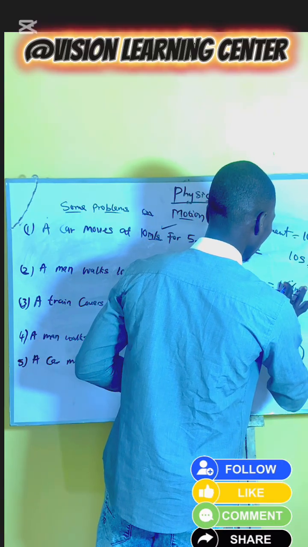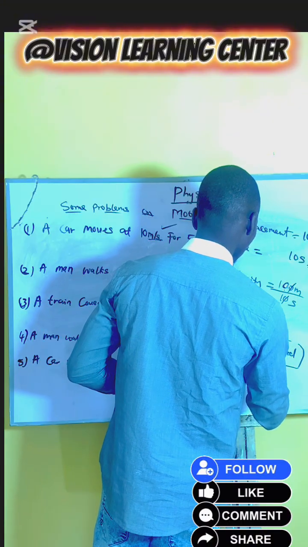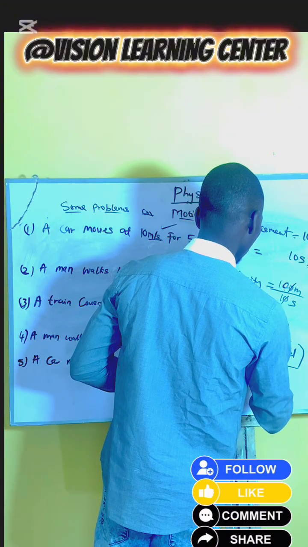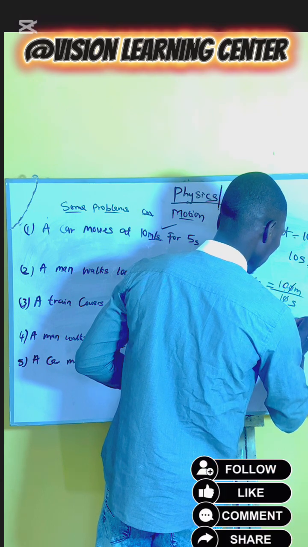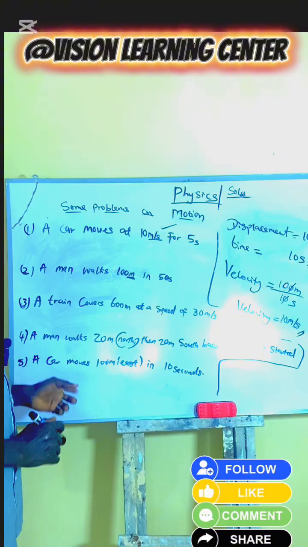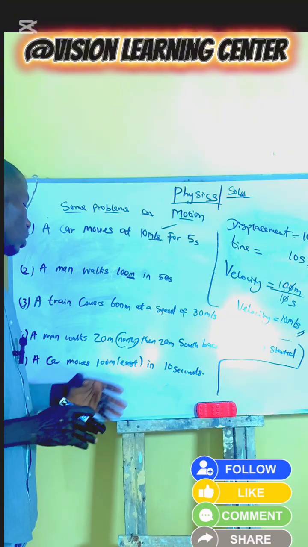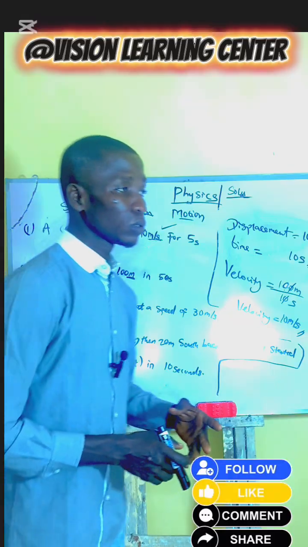Dividing, we get velocity equal to 10 meters per second. So a car that moves 100 meters east in 10 seconds has a velocity of 10 meters per second.